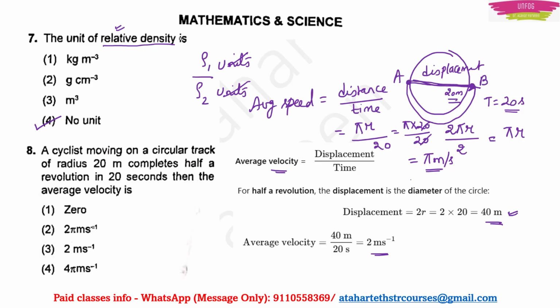Okay, you get my point, right? So here they have asked average velocity and we got the answer as 2 meter per second. So option 3 will be the correct answer here.